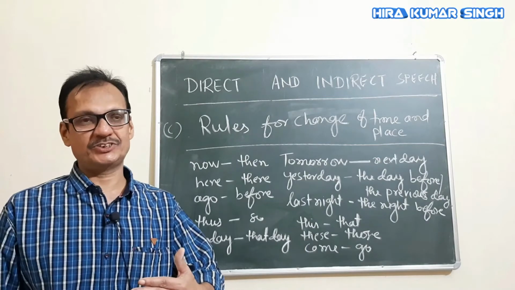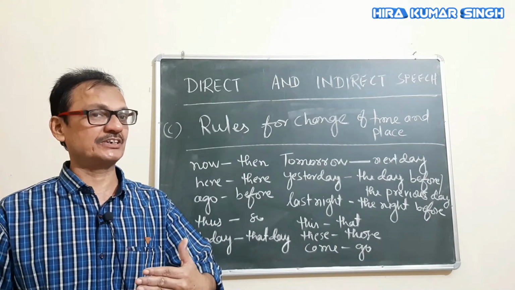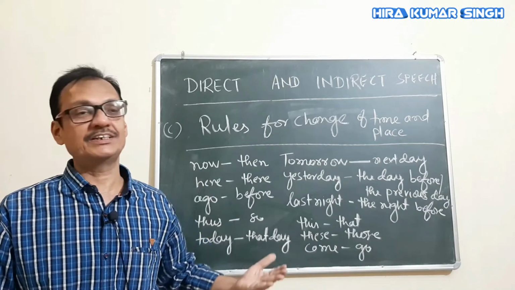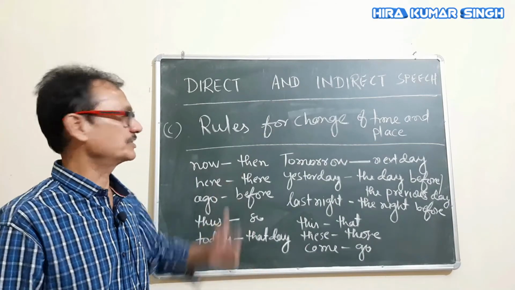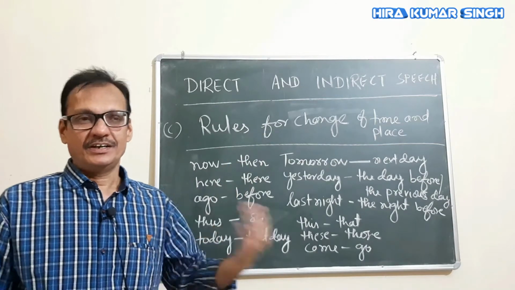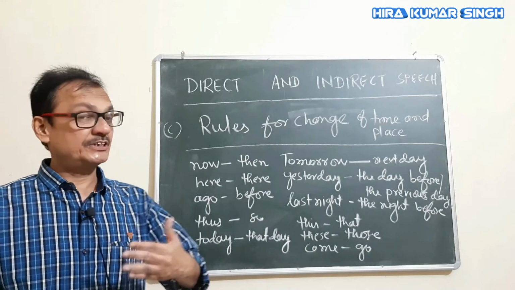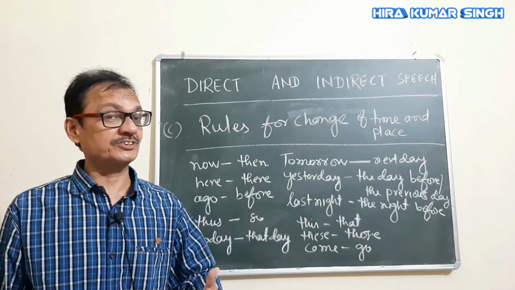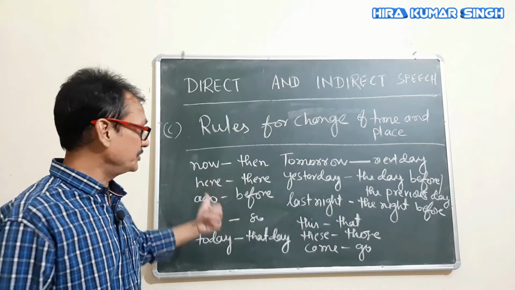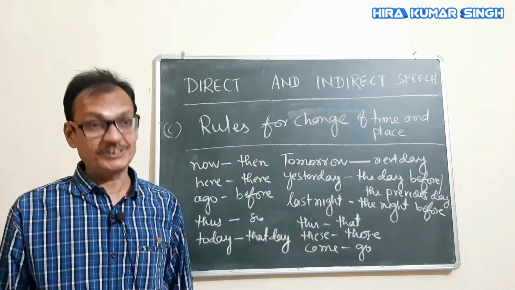These changes will take place if the reporting verb is in past tense, because with the change of time, things change. Time and place have been mentioned here. This is very important, and I will give you examples of sentences in which these changes have taken place. You will see rightly.